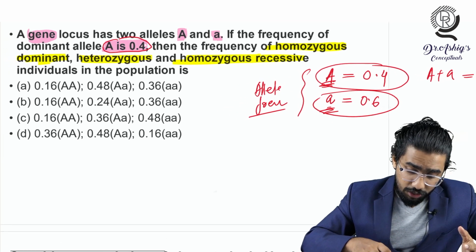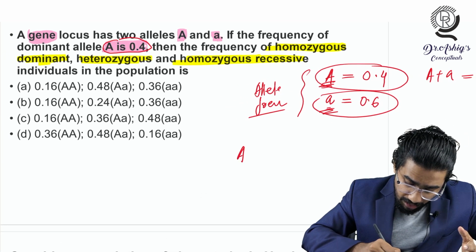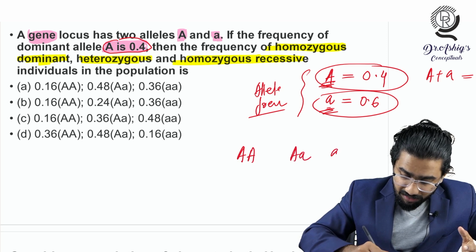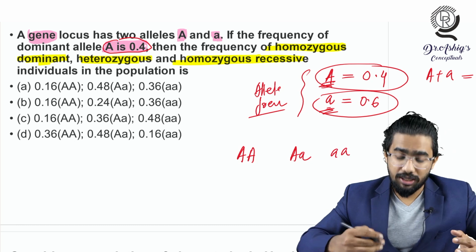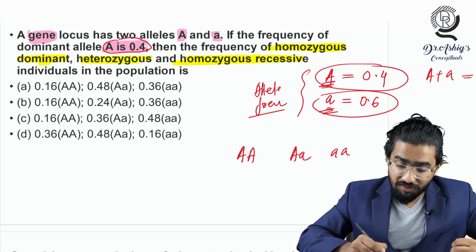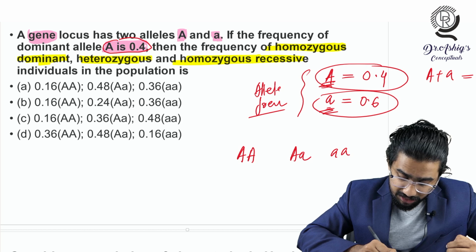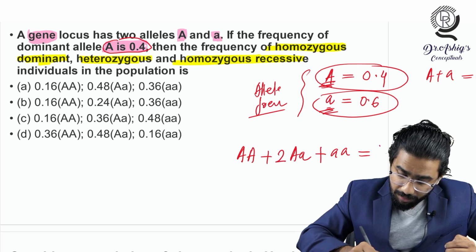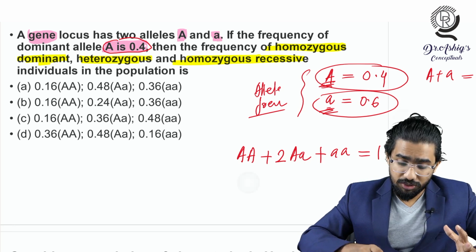Are you understanding? So what are the genotypes possible? You have to know AA, and the other one is capital A small a, the other one is small a small a. These are the different genotypes. And what is the equation? What does our Hardy-Weinberg equation give? It gives AA plus 2Aa plus aa, that will be equal to 1. Are you understanding? So this is the equation.